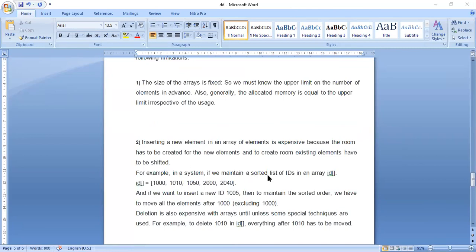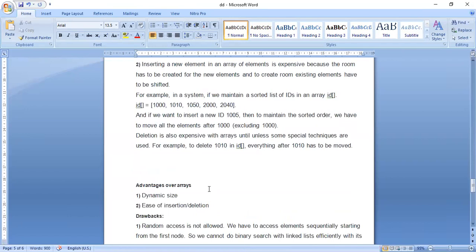For example, we are having some IDs. These are the elements. If you want to insert a new element, you need to maintain the sorted order. We have to move all the elements after 1000. So if you want to add anything, you need to move every position. If you want to delete, for example, the 2000 element, you need to shift all the elements after this 2000 element. So that takes a great headache.